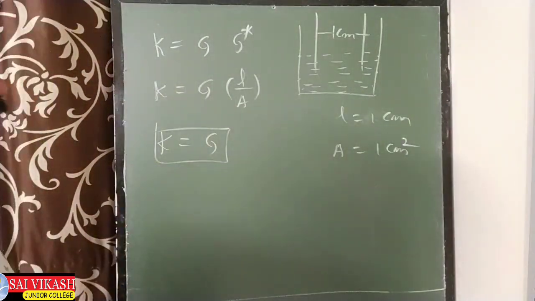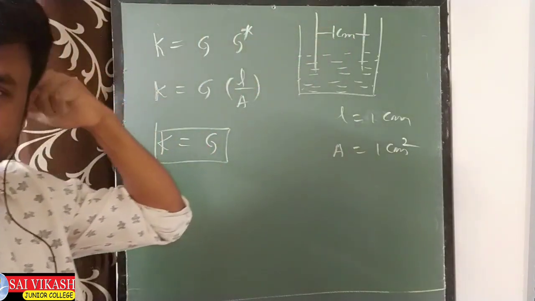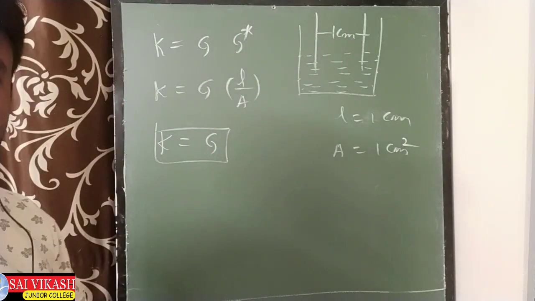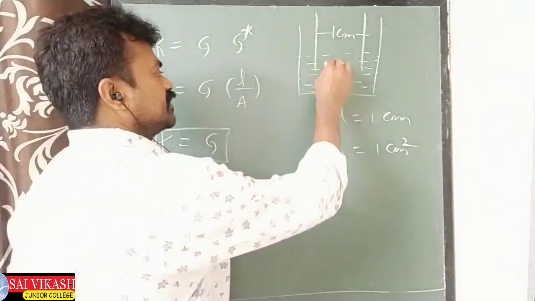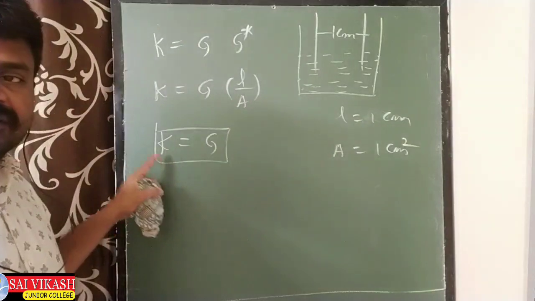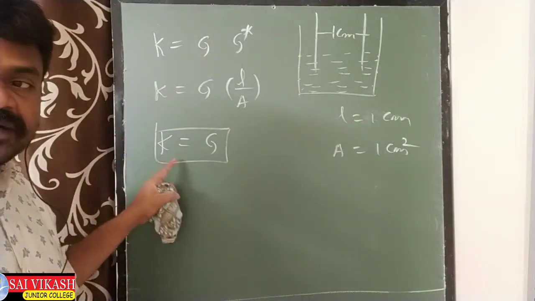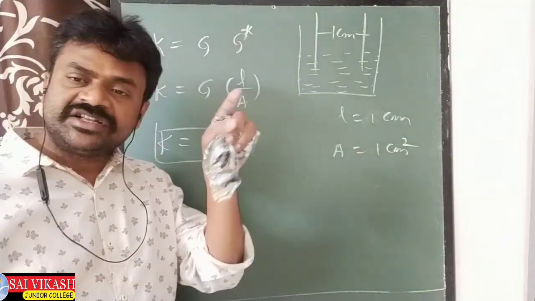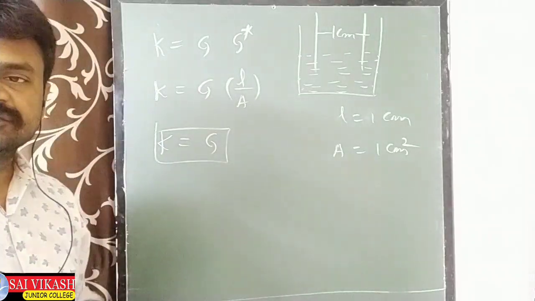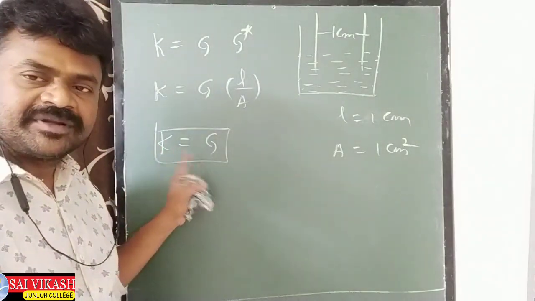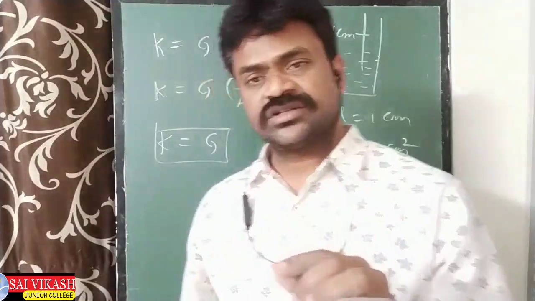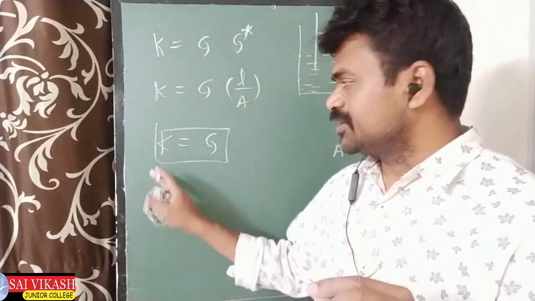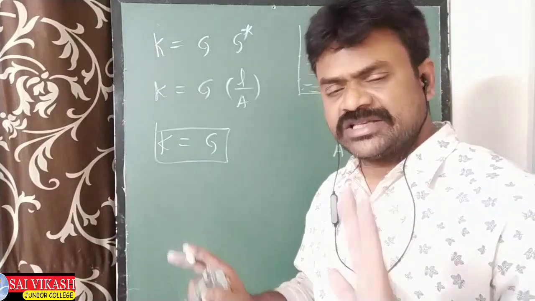Suppose, if it is on dilution, see what happens. The conductivity K depends on the dilution also, but how this dilution affects K separately I will tell you.